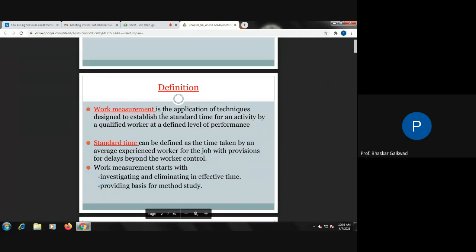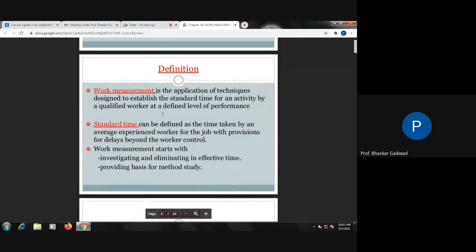Standard time is defined as the time taken by an average experienced worker for the job. So standard time means exactly the time required by an average experienced person having average skill. So this is the standard time.